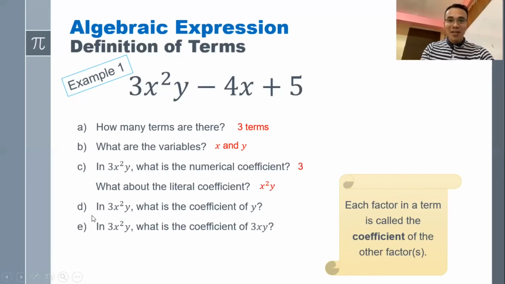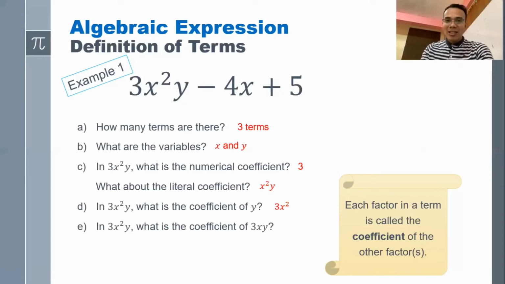In other words, given this term 3x squared y, I'm going to take away the factor y. What remains is what we call the coefficient of y. And the coefficient of y is 3x squared. I hope you're able to get it. I just hope so.